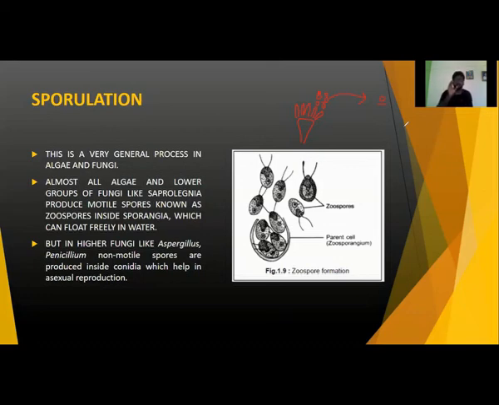That conidia are actually asexual reproductive units. They are non-motile spores because they don't have any flagella. So with this, the asexual reproduction in organisms is completed. We will see in the next class what is vegetative propagation. Okay. Stay tuned. Thank you.